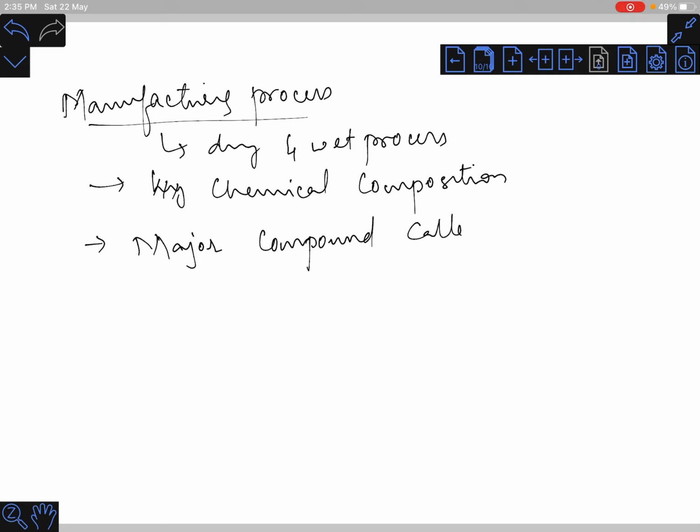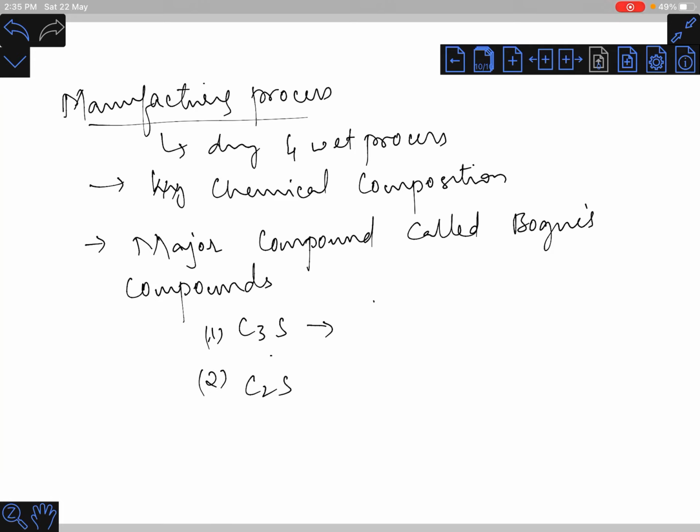called Bogue compounds. So what are these Bogue compounds? C3S, tricalcium silicate. So first one is C3S, second one is C2S, which is dicalcium silicate.